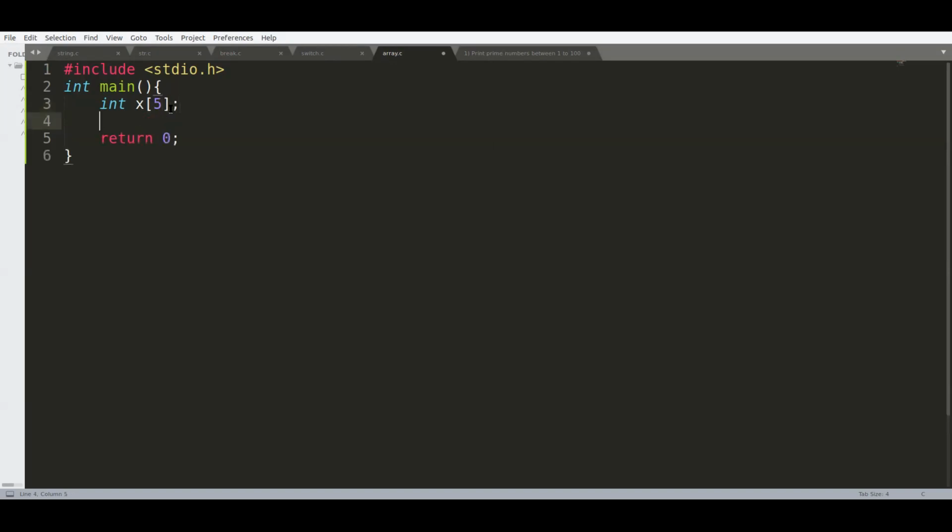I'm giving the size as 5. We have two types of declaration, one is static declaration, one is dynamic declaration. Do you know the difference between both of them? What is static declaration and what is dynamic declaration?